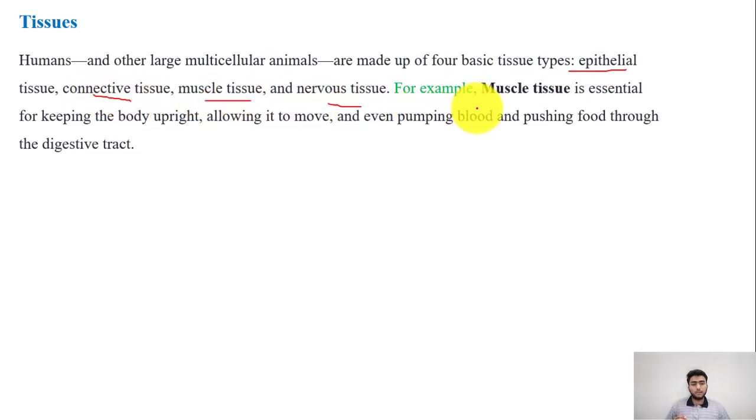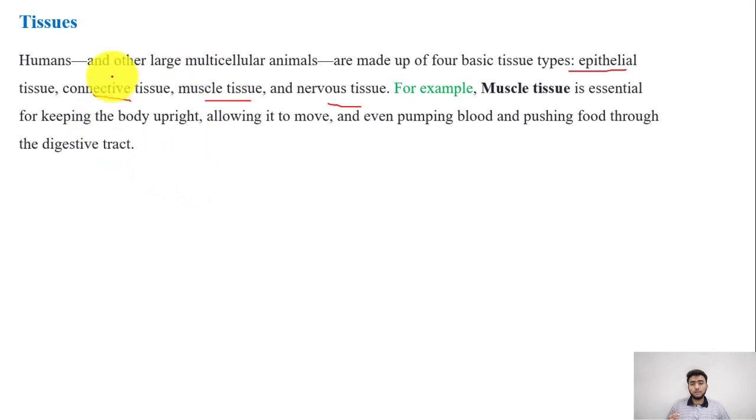So for example, muscle tissue is essential for keeping the body upright, allowing it to move, and even pumping blood and pushing food through the digestive tract. So really these tissues are present in our digestive system as well. They are also a part of the heart, which is the organ that's responsible for pumping blood throughout the body.